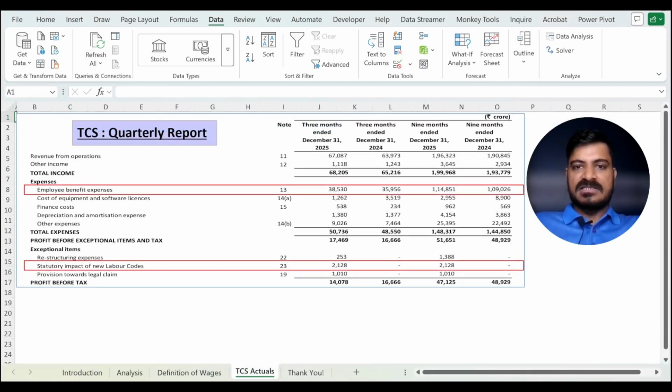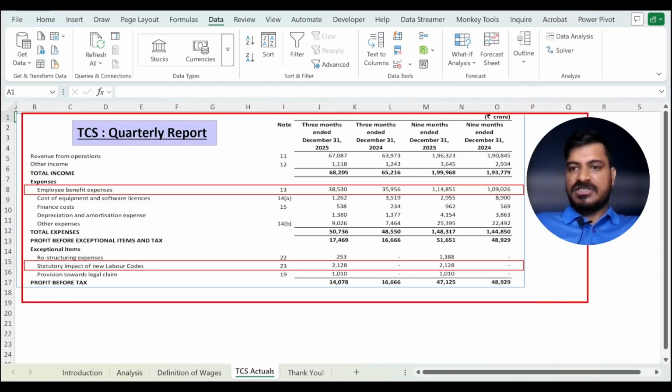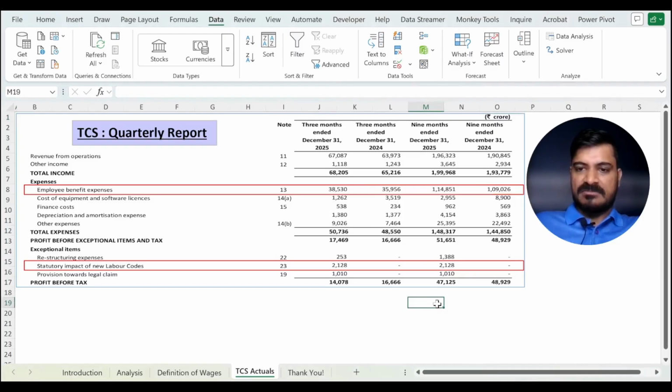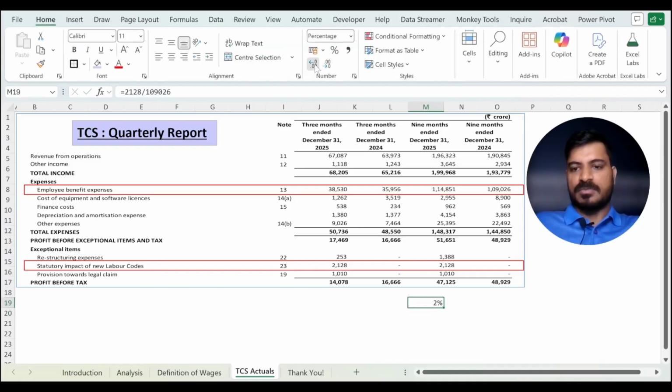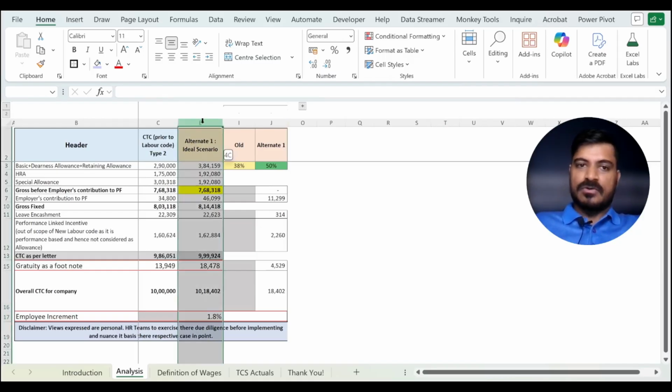So if you see, these are the quarter 3 numbers of financial year 25-26 for TCS. The employee benefit expenses were 109,026 crores, and the statutory impact of the new labor code was 2,128 crores. If I do simple maths, 2,128 divided by 109,026, it flows to a similar 1.9 to 2%. So that is what major large organizations have done. Now coming back to our analysis, this is the first scenario. Now let me go to the other scenarios.